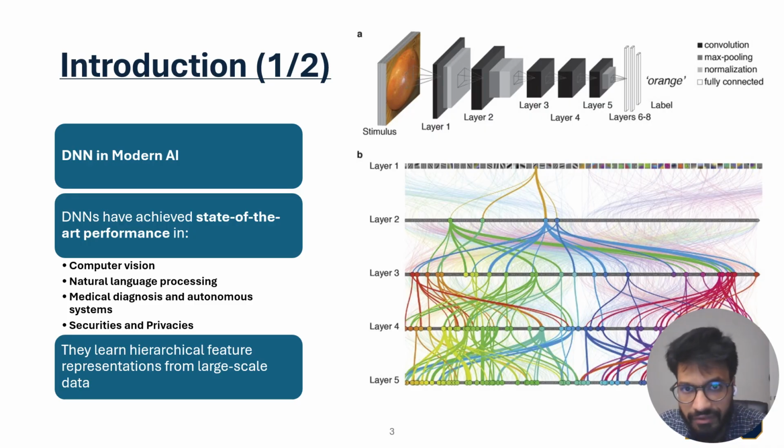So deep neural networks have become central to modern AI systems. They are widely used in computer vision, natural language processing, medical diagnosis, autonomous systems, and security-related applications. The reason why deep neural networks are powerful is that they can learn hierarchical feature representations from large-scale data. Lower layers usually learn simple features, while deeper layers learn more abstract and task-specific features. However, even though DNNs perform very well, understanding their internal behavior remains a major challenge.